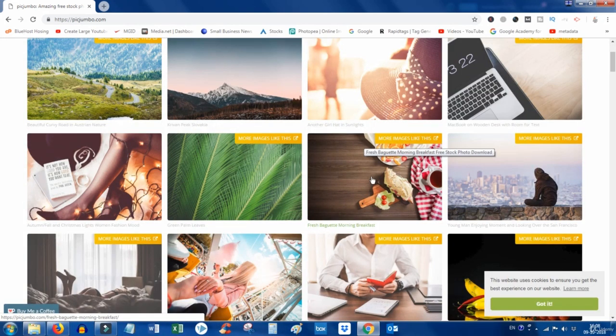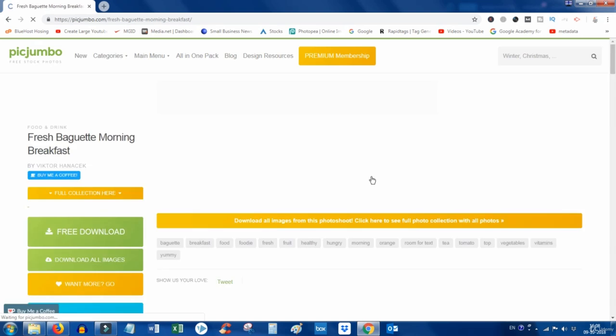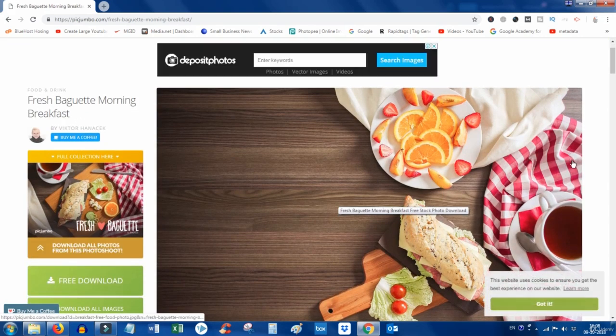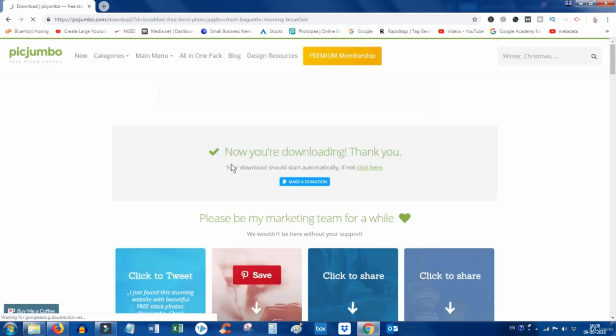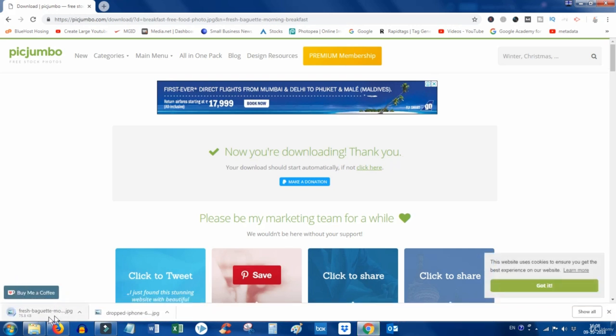Let me show you how to download an image. Suppose I want this image, then I will click this one. The image is coming here. Now I can download this image, free download. Now it's saying that now you are downloading, thank you. As you can see, the image has started downloading.